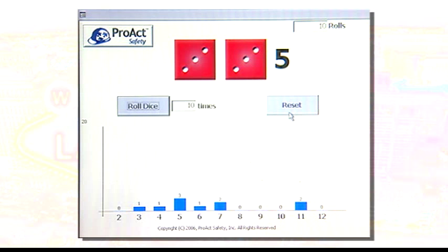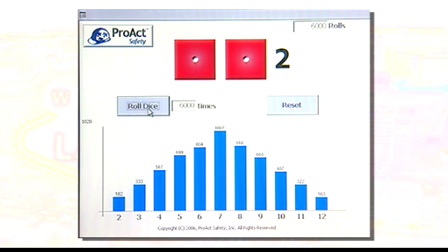So let's go back and test our theory. If we roll the dice enough times, would it match the probability that we discussed in the earlier example? We're going to roll the dice 6,000 times. Now, theoretically, if the probability of rolling a 7 is 1 in 6, I should roll exactly 1,000 sevens. Let's see if we do. Well, actually I rolled 1,007, but I rolled more 7s than any other number.